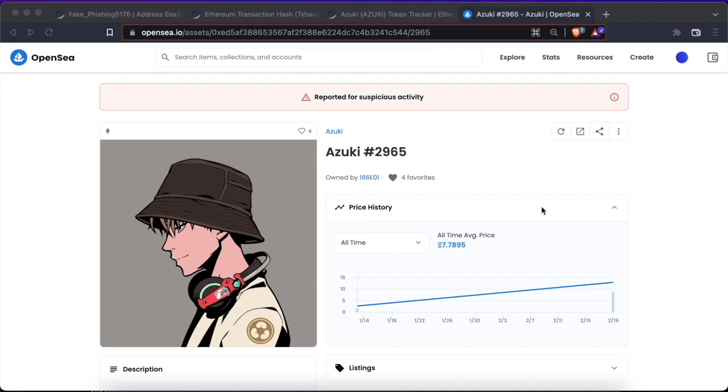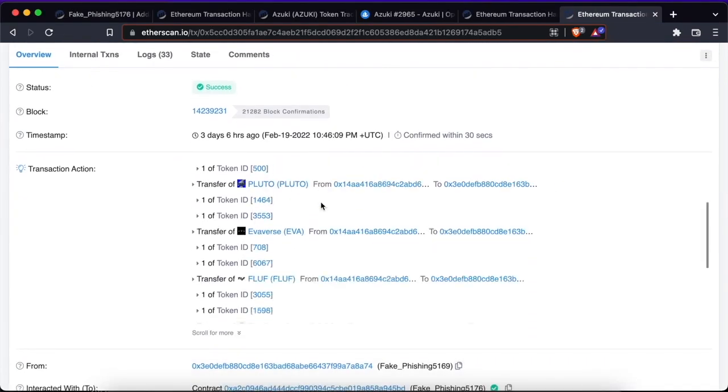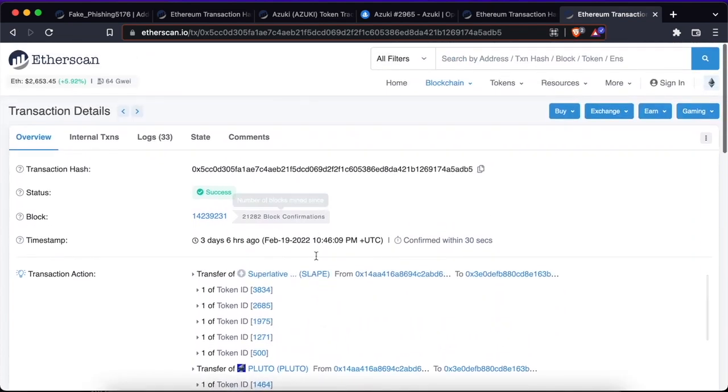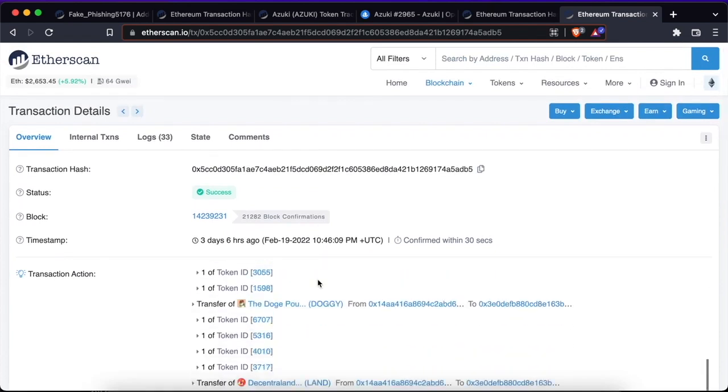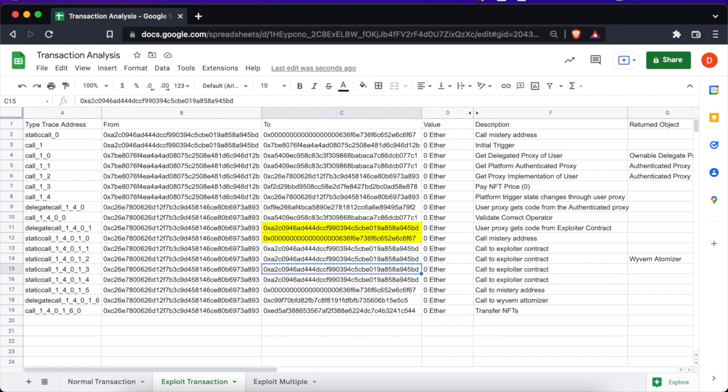However, we have seen that in this exploit there were examples where the exploiter was able to empty the wallets of all their assets, or at least the ones that were approved to the user proxy in OpenSea. So I think that his helper contract, this mystery address, and the way they play with the Wyvern atomizer would have played a big role in that.